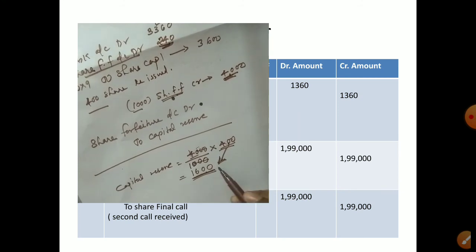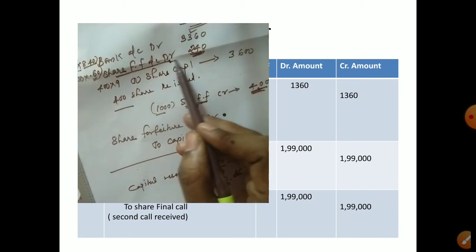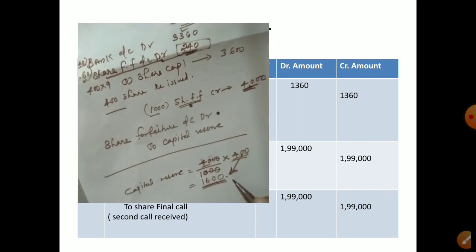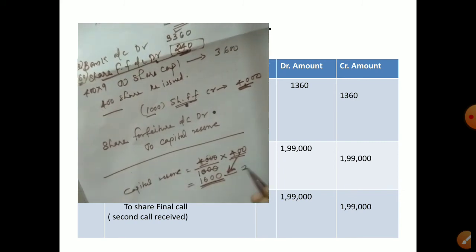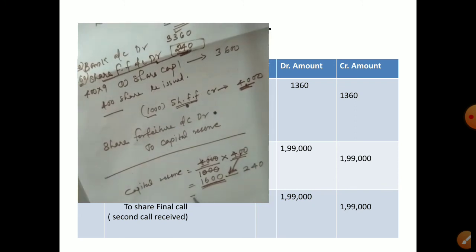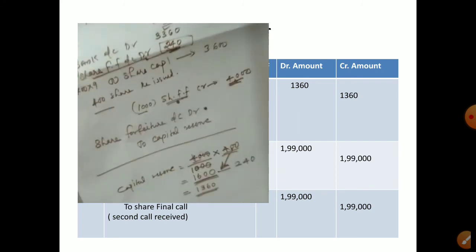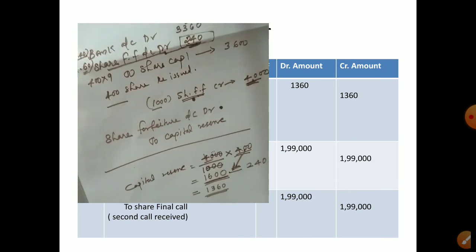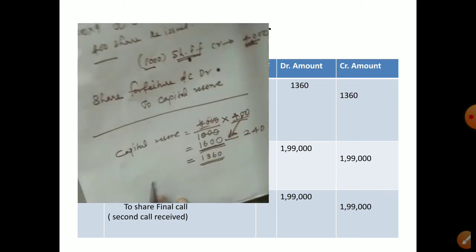From this 1600 you have to minus the share forfeiture debit of 240, the loss or discount. So 1600 minus 240, how much will come? 1360 will come as the answer. So when the number of reissued shares is less than the number of forfeited shares, you have to do this calculation when you transfer to capital reserve.